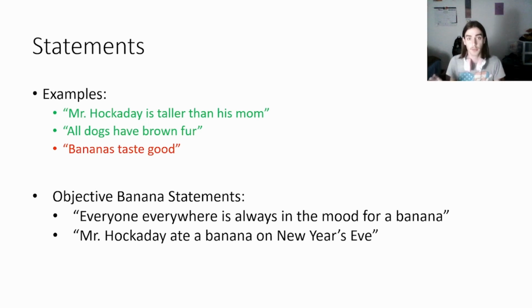This is an objective statement because it doesn't matter who says it. We're talking about everyone, right? So if you don't like bananas, then already it's false. But if you do like bananas, well, you know someone who doesn't like bananas, so it's false. It doesn't matter who you are. As long as everyone is always in the mood for a banana, or someone isn't in the mood for a banana, that's what determines whether it's true or false.